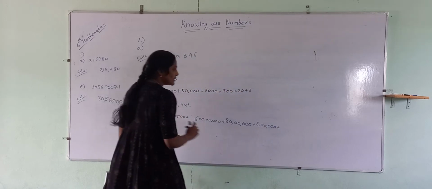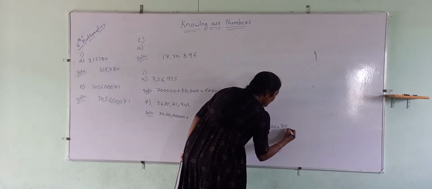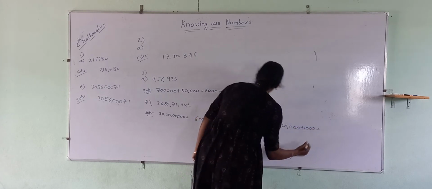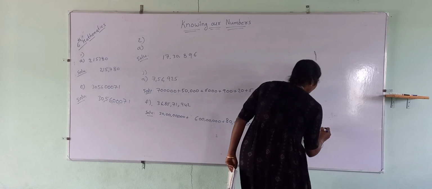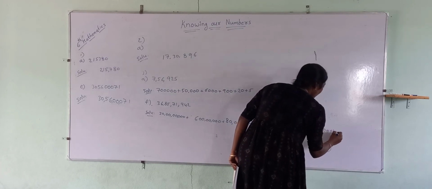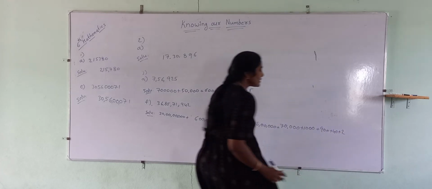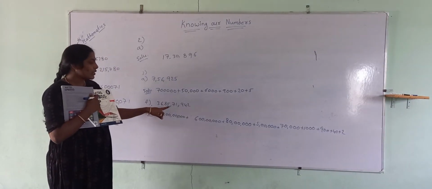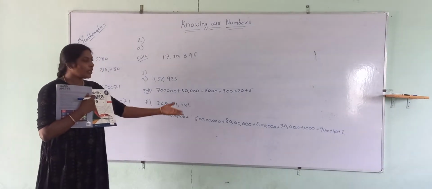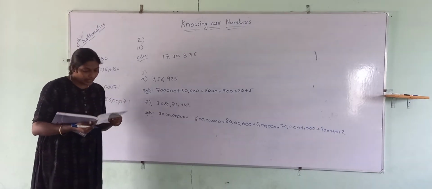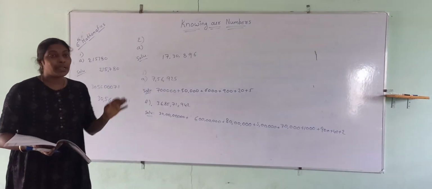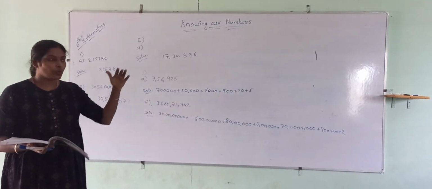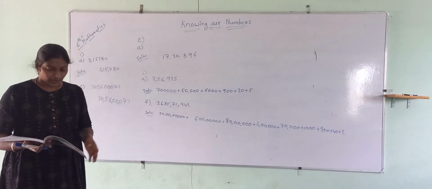Next, 70,000 plus 1,000 plus 900 plus 40 plus 2. See, if you find any zero in between the digits, we don't need to mention that place. Okay. You must keep the video in pause mode, then copy the solutions. Don't listen to the video continuously.